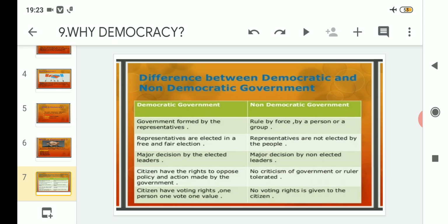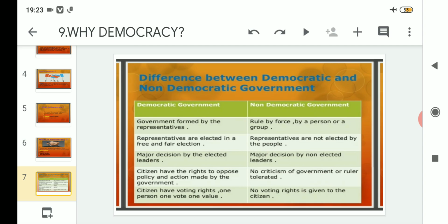Under democratic government, the second point is that representatives are elected in free and fair elections. If we talk about democratic government, we are giving the vote, and in lieu of that vote, whosoever is contesting elections is elected.